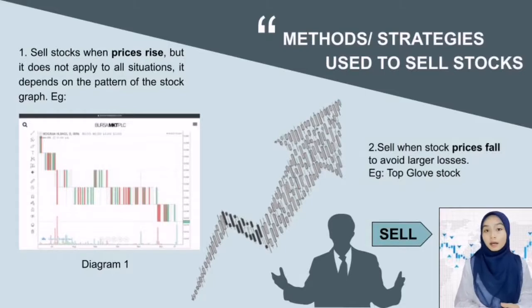Whereas, for other graphs that have significant fluctuation, we need to hold back first because it is likely that the price will continue to rise so that in the end we get a bigger profit. Second, sell when the stock price falls to avoid larger losses, but this strategy applies only if we are certain that the price of the stock will continue to decline.